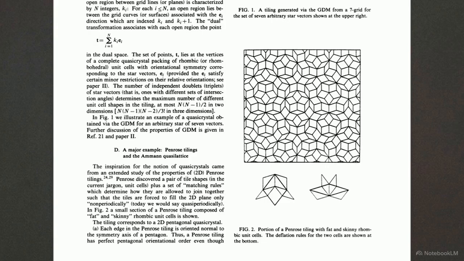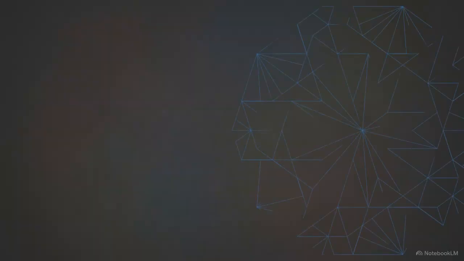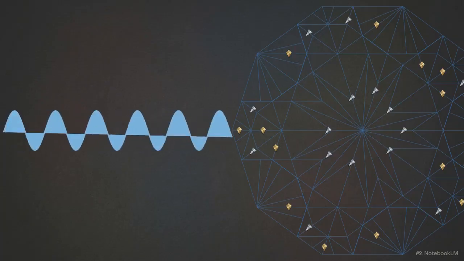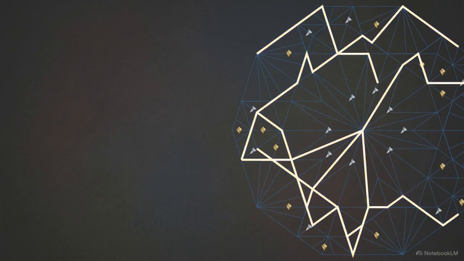Their stability relies on matching rules, where unit cells like these fat and skinny rhombs pack together without ever repeating exactly. Because the structure is aperiodic, Bloch's theorem is invalid. A standard Bloch wave cannot propagate through this geometry without fracturing.